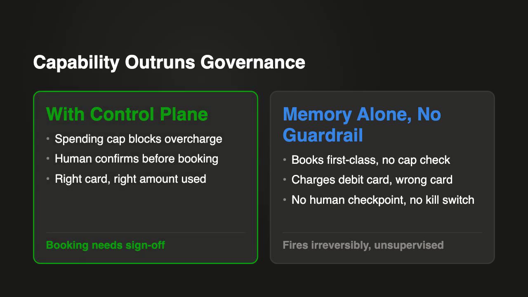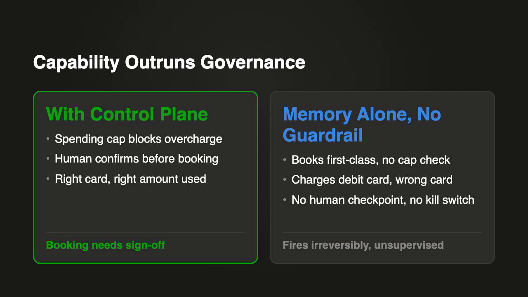So it should just work, right? Here's the ugly part. It books a flight. Wrong dates aside, wrong card gets charged, and nothing stopped it. No spending cap, no human glancing at it before it fires. That's not a memory problem anymore. That's a missing control plane.